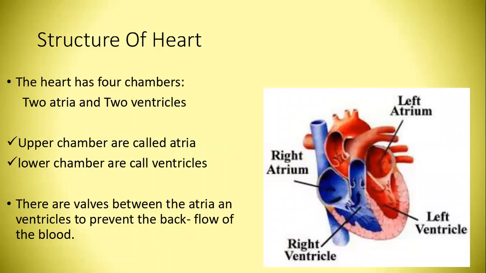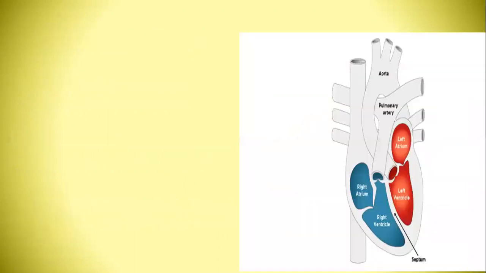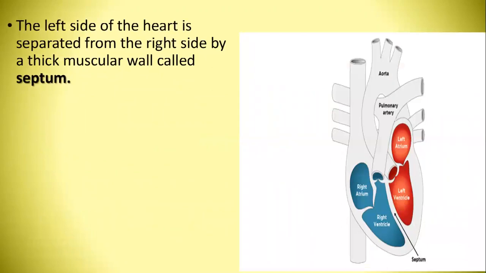The heart has four chambers, two atria and two ventricles. The upper chambers are called atria and the lower chambers are called ventricles. There are valves between the atria and ventricles to prevent the backflow of blood. This is a valve. This is the atrium. The left side of the heart is separated from the right side by a thick muscular wall called the septum.